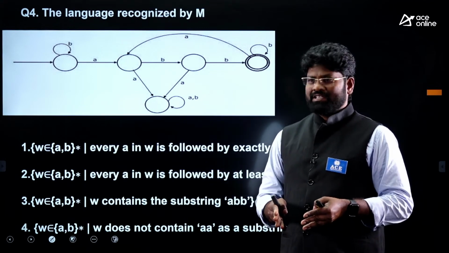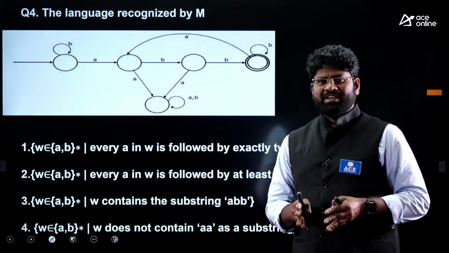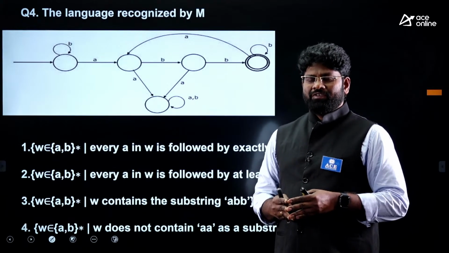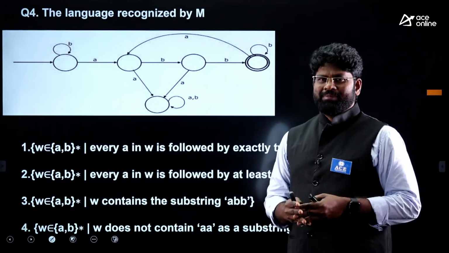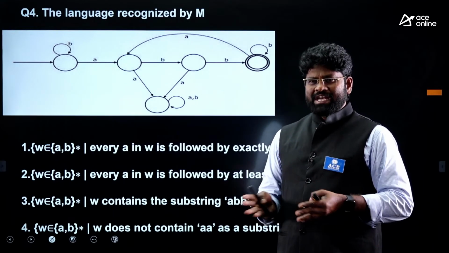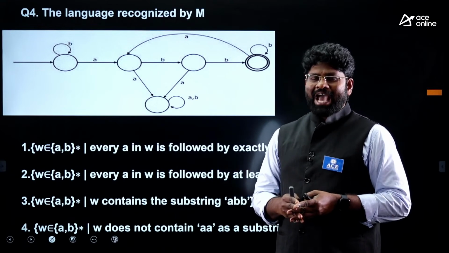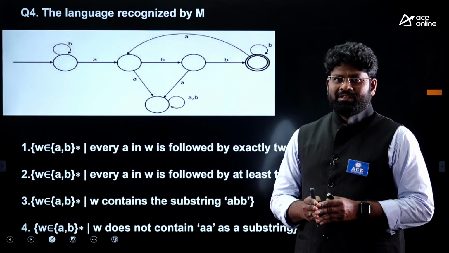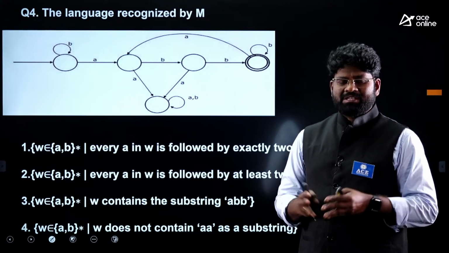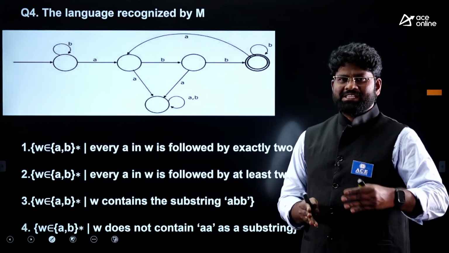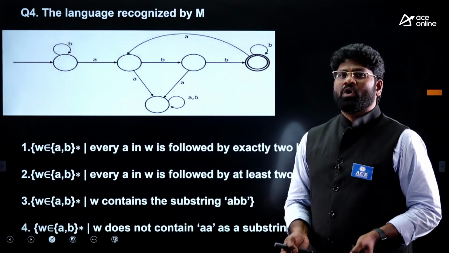Every string in the language must be accepted, and every string in the complement must be rejected. So it should satisfy both conditions. Accepting members of L is not enough here. Rejection of L dash values is also very important.